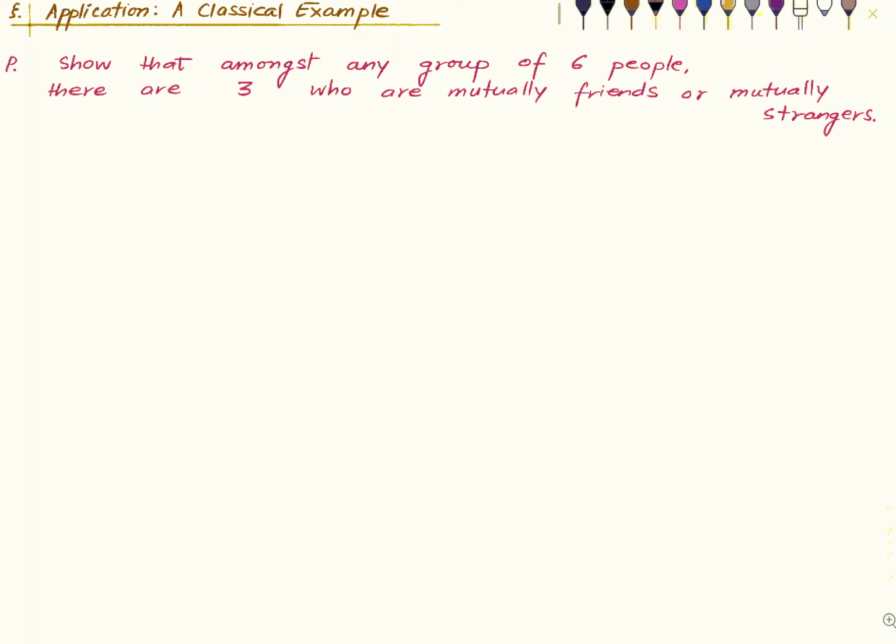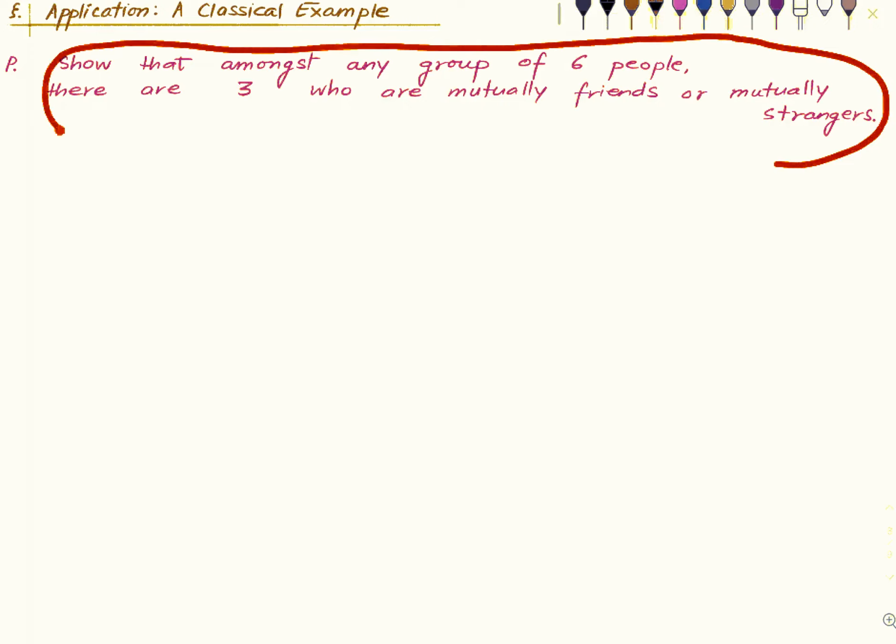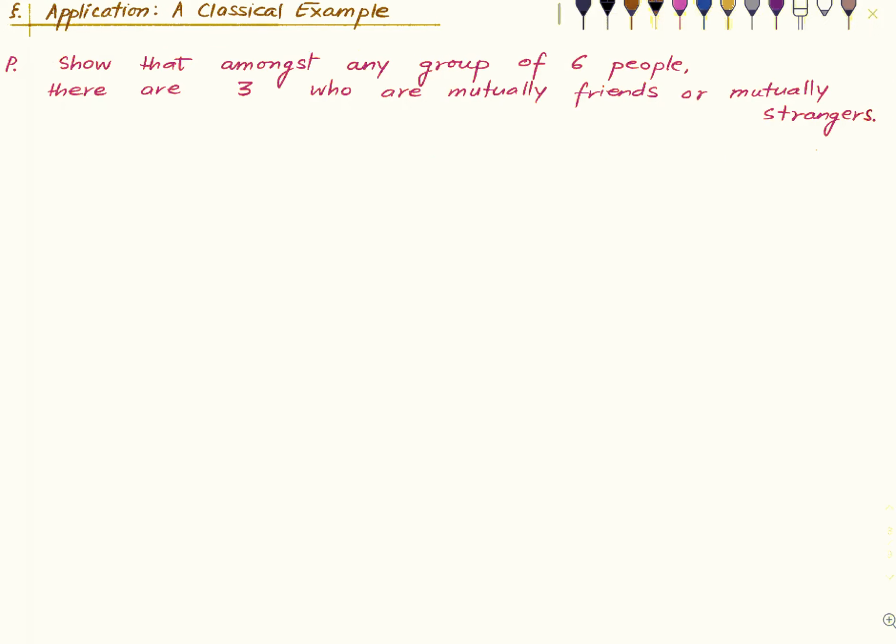So we are assuming that given any 2 people, either they are mutually friends, meaning both are friends of each other, or they are mutually unacquainted. Nobody knows the other person. So if there were a celebrity in the group, then you could say this fails. People may know the celebrity, the celebrity may not know any of those people. So such sociological assumptions are made. Under those assumptions, we want to prove this.